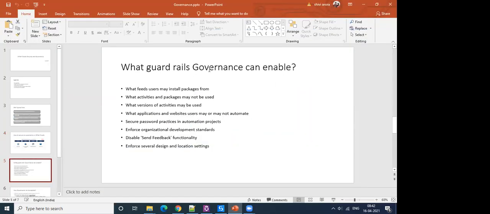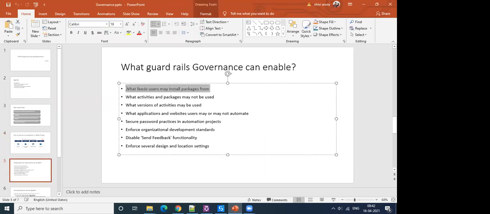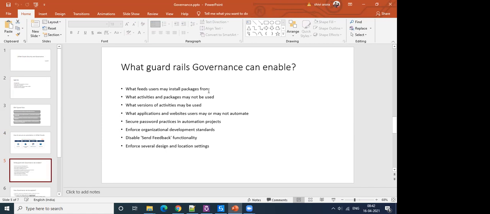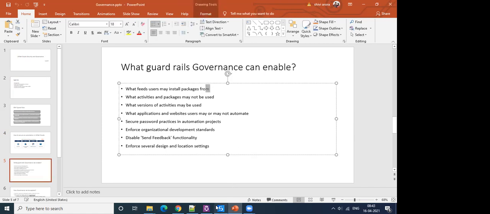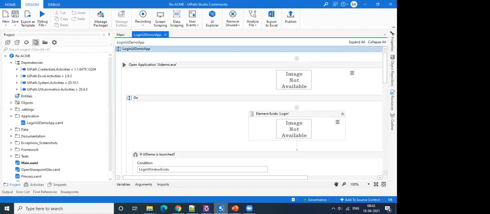Now let's have a look at what governance can enable for us, what guardrails governance can enable. The first one is what feeds a user may install packages from. This is again an important feature that governance can help us enable. Let me go back to Studio and show you which section this talks about.